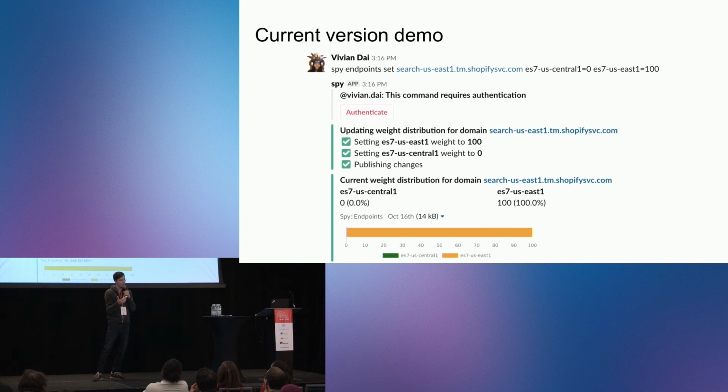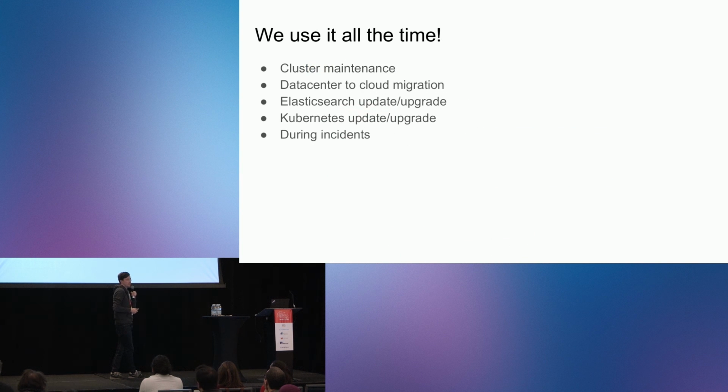So now, spy endpoint set, so the CNAME in east, let's read in east for that command, and we instantly get the output in Slack. Also, we need to authenticate for that command. And I have to say, we use this all the time: cluster maintenance, data center to cloud migration, Elasticsearch update and upgrade, Kubernetes update and upgrade, and of course, during incidents, we use it all the time.